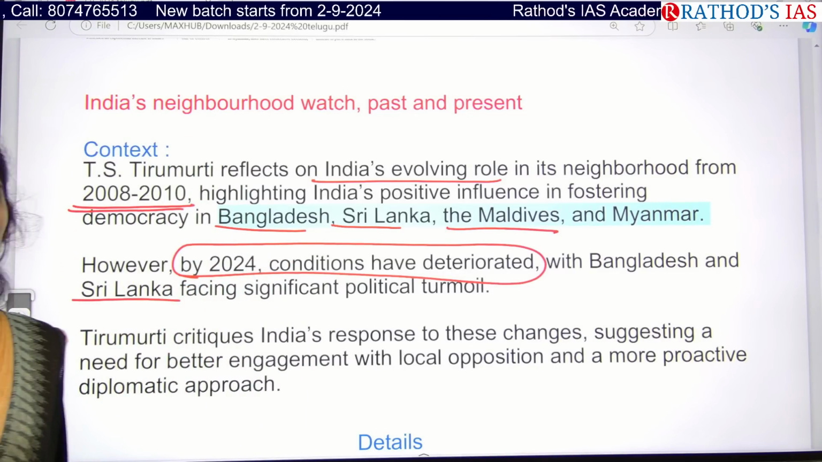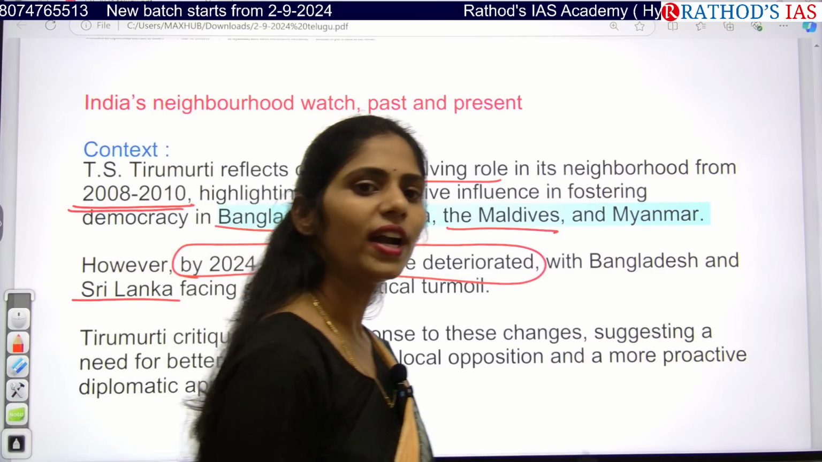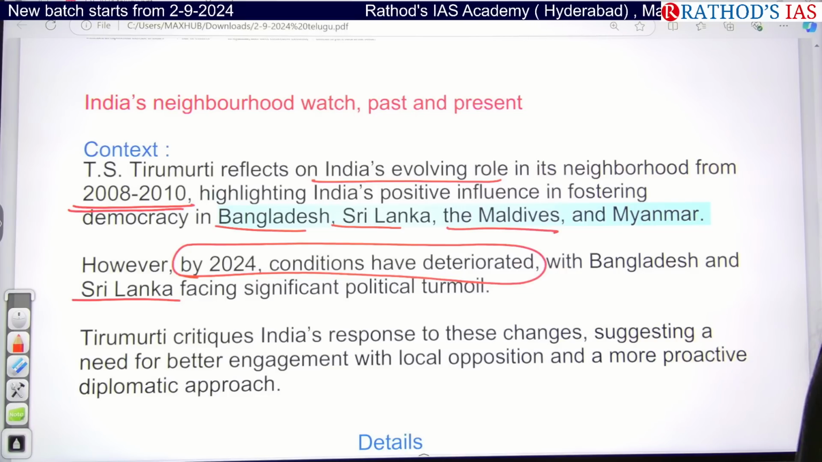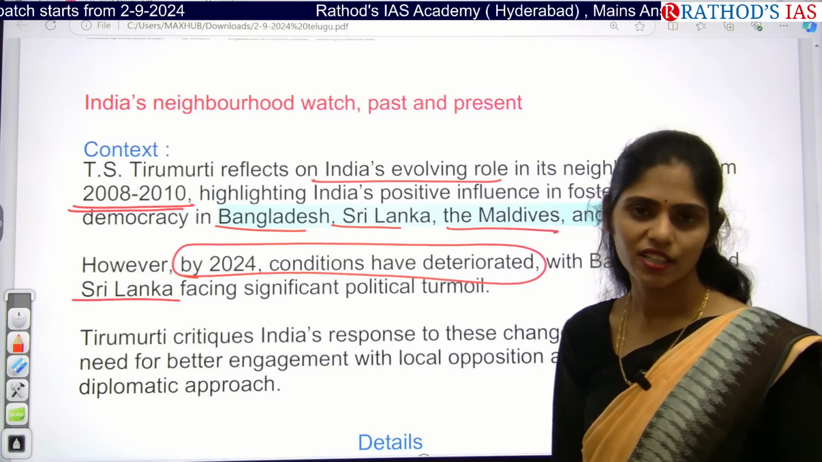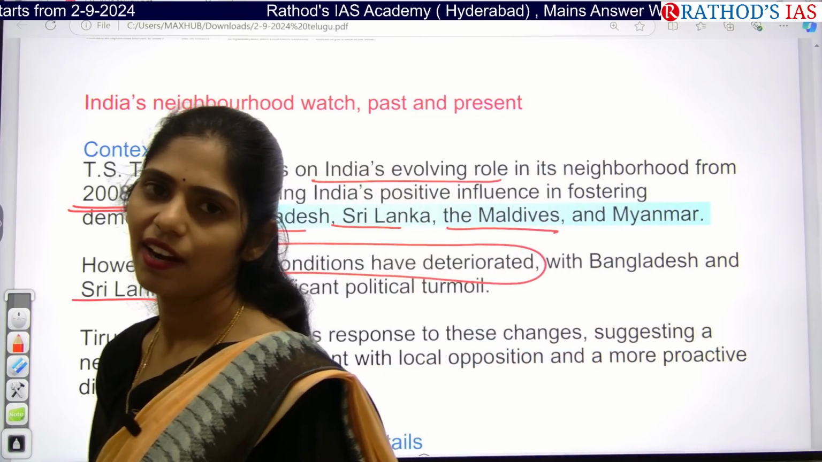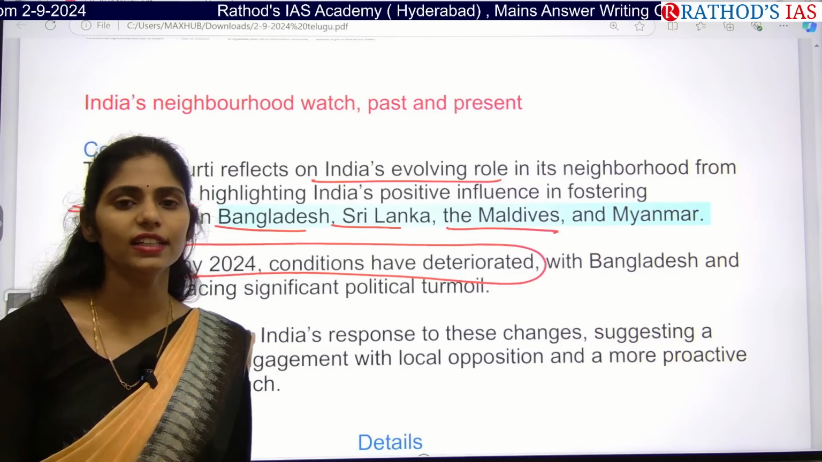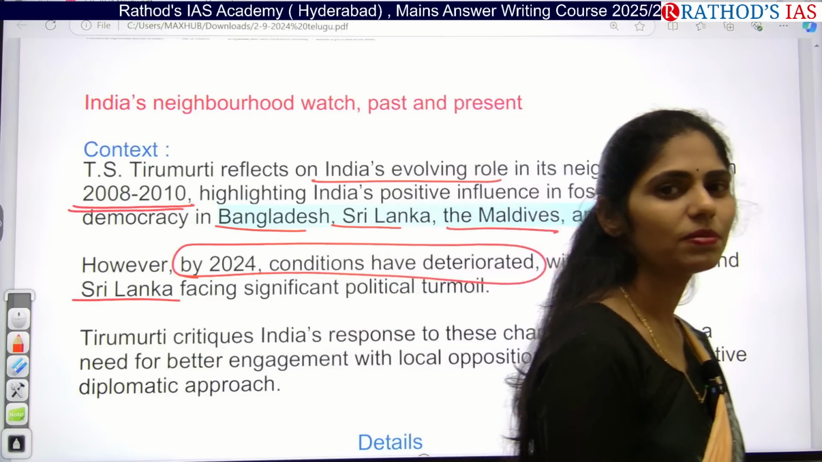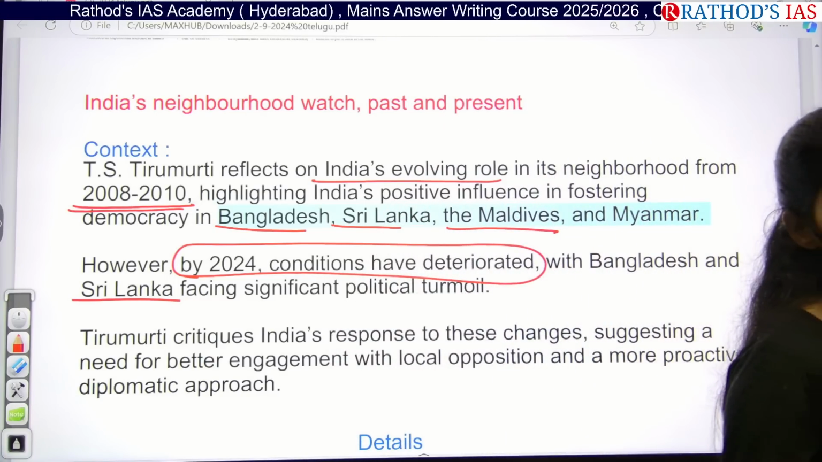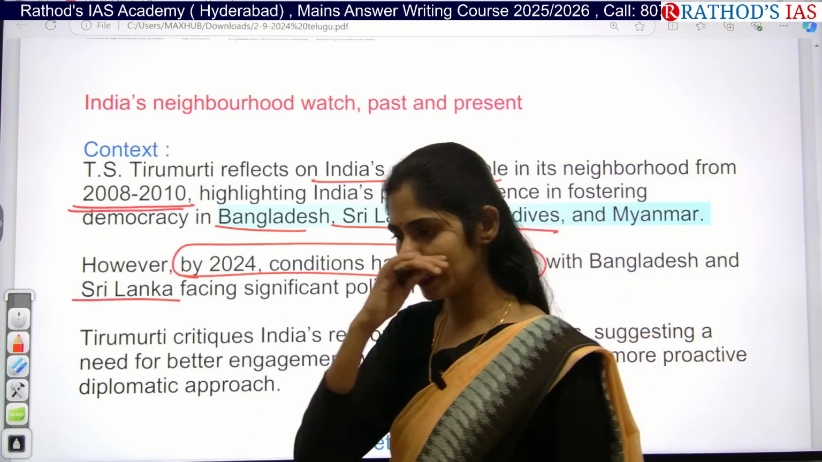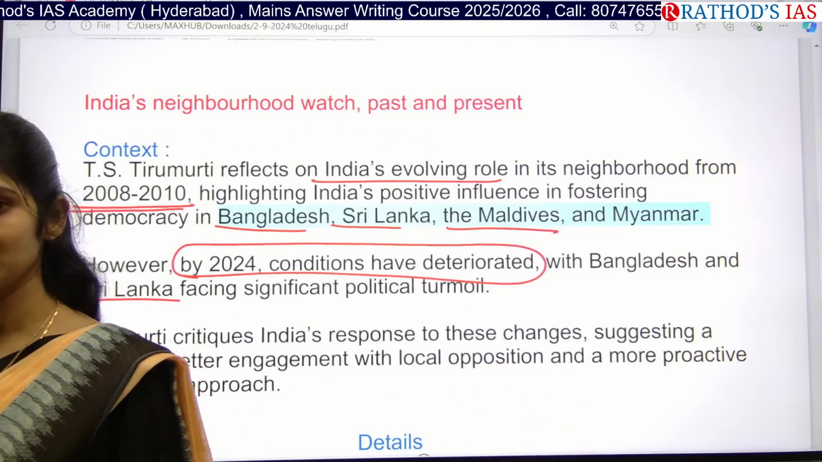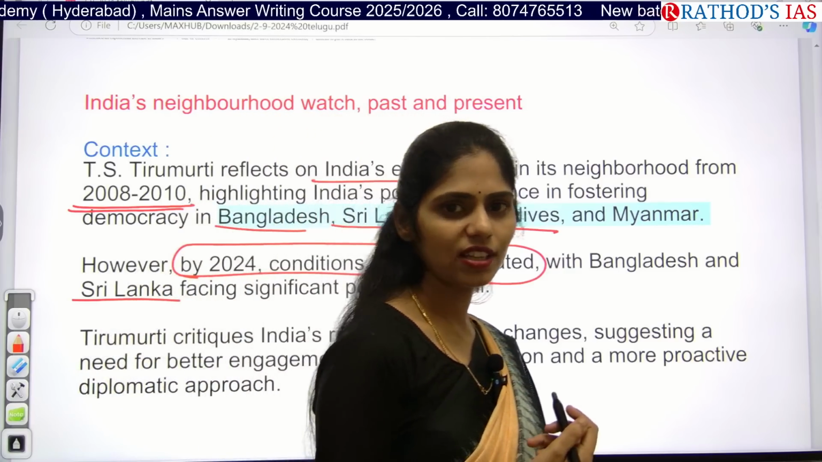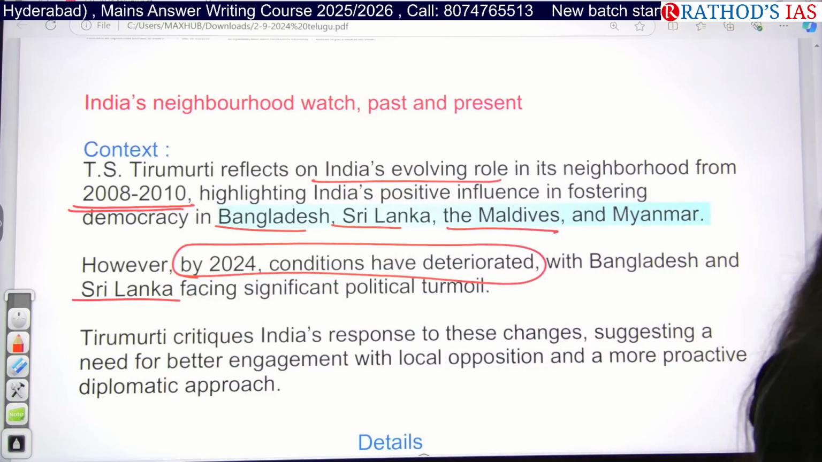Bangladesh and Sri Lanka are facing political turmoil. So what happened in Bangladesh in the recent past? Prime Minister Sheikh Hasina fled from the country, and now an interim government has been formed under the leadership of the military of Bangladesh. What was the mistake made by India? India only had relations with Sheikh Hasina's Awami League party. What is the opposition party in Bangladesh? Yes, the Bangladesh Nationalist Party, which is led by Khaleda Zia, but we don't have proper relations with the opposition parties in Bangladesh.